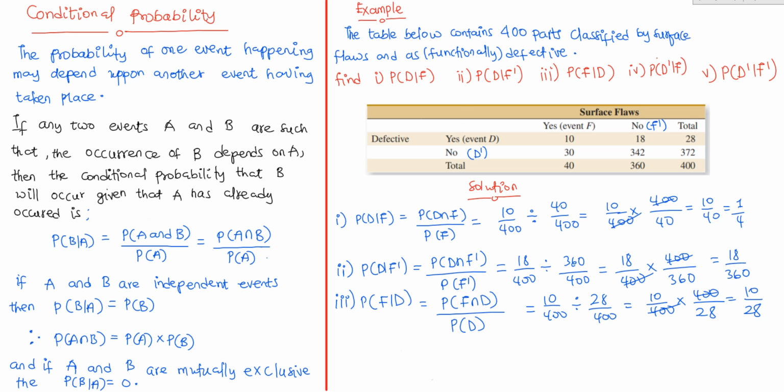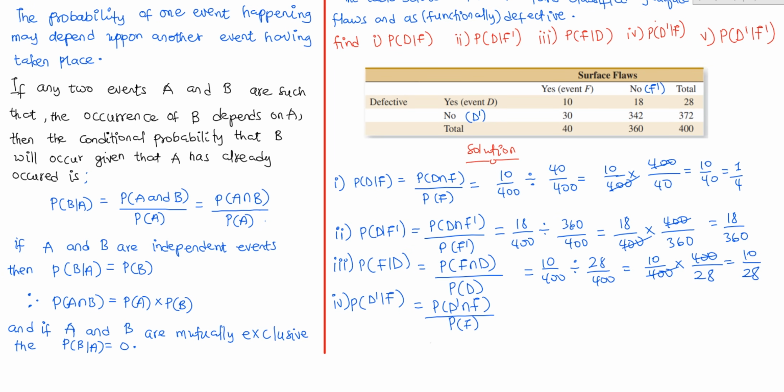The last two questions, that's IV. It says that we should find the probability of D prime, given that F has already occurred. That's going to give us the probability of D prime intersection F over the probability of F, right? So let's go ahead and look at what you are going to get.